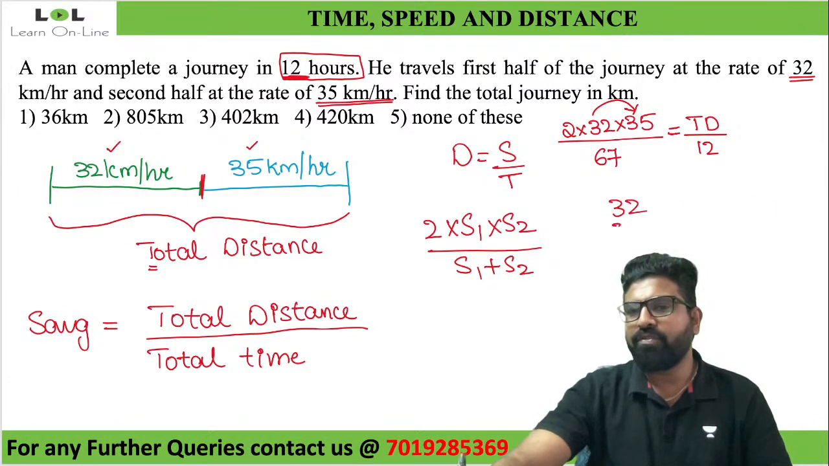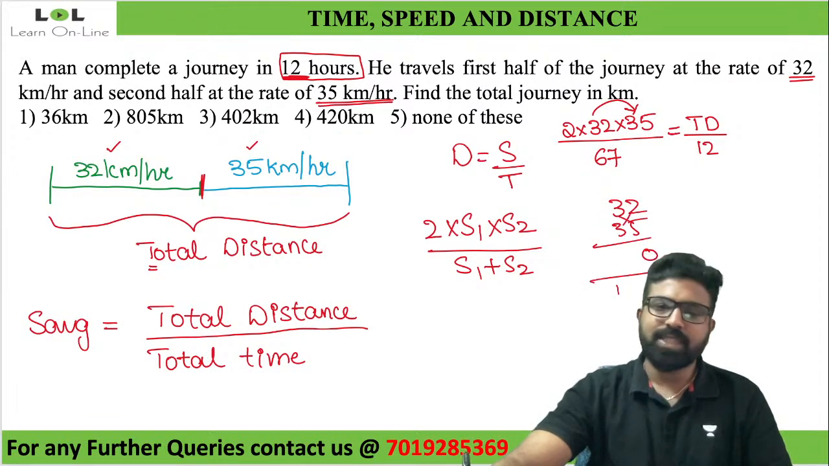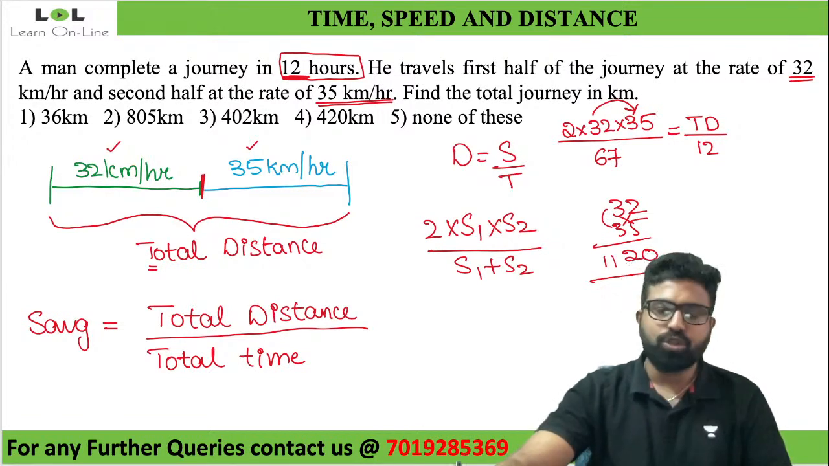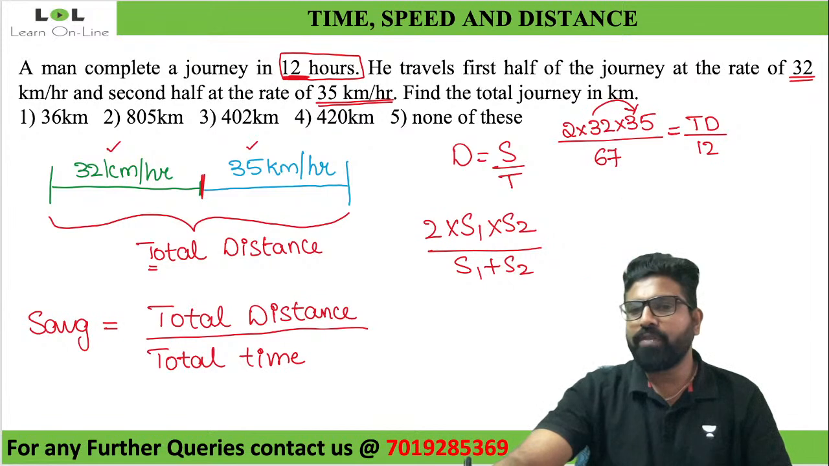32, 35. 5 2 times is 10, 1 carry. 5 3 times is 15, 6 21. 21 plus 1 is 22, so 2 carry. 3 3 times is 9, 9 plus 2 is 11. So 1120, and 2 into 1120 is 2240. 2240 divided by 67 into 12, that will be equal to total distance traveled.